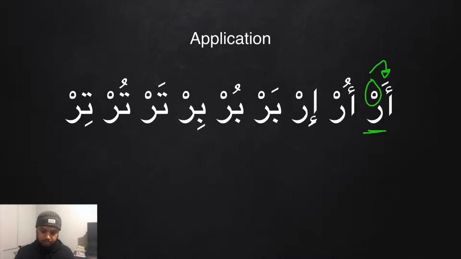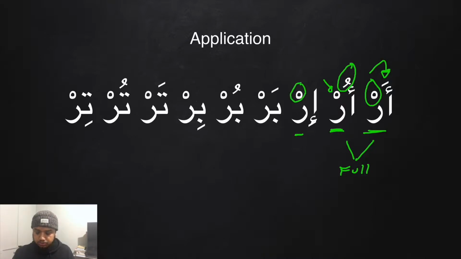Aru. Now let's look at the next example. We have a Ra sakina. As you can see, we have a sukoon here. So that means we must look at the haraka before. We must look at the vowel before. The vowel before is a dhamma. So that means Ra is full. So in these two instances, Ra is full mouth. So we have ur, not ul. It's heavy, not light.